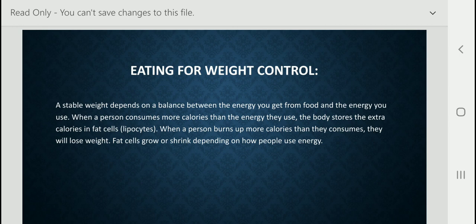So you have to understand that as many calories as we take, we should burn and consume, then we can control our weight.